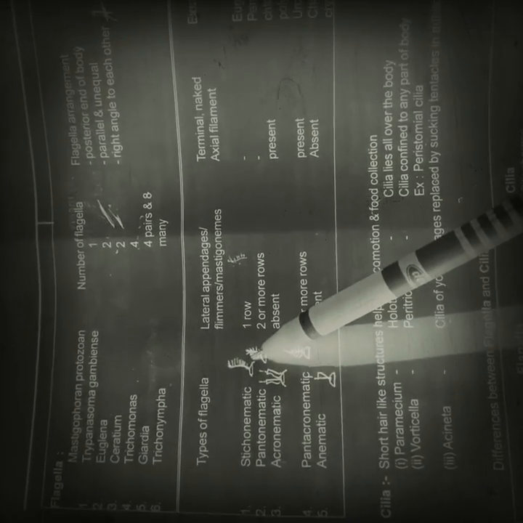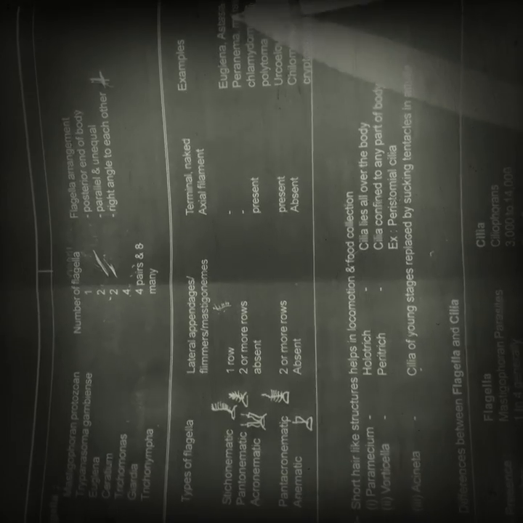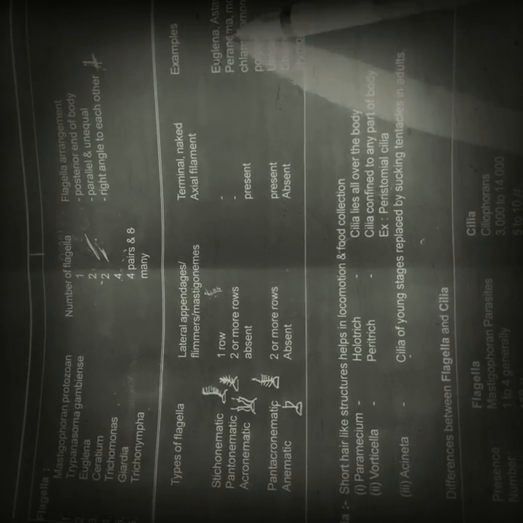In the trichonematic type, only one row of lateral appendages is present. If we observe the lateral appendages, they are arranged in only one row. We only have to observe the terminal naked axial filament here. Examples: Euglena and Astasia.